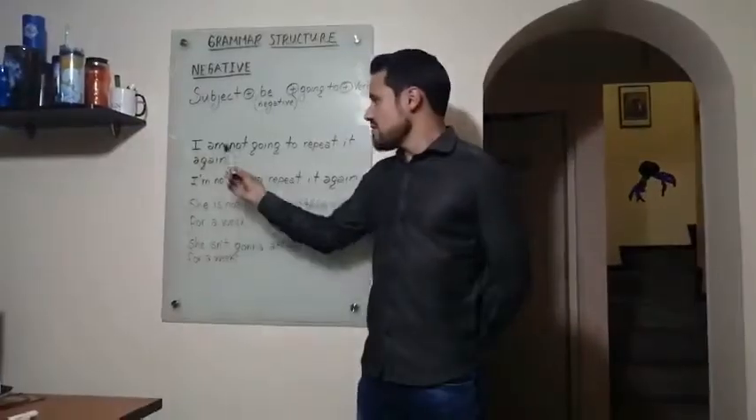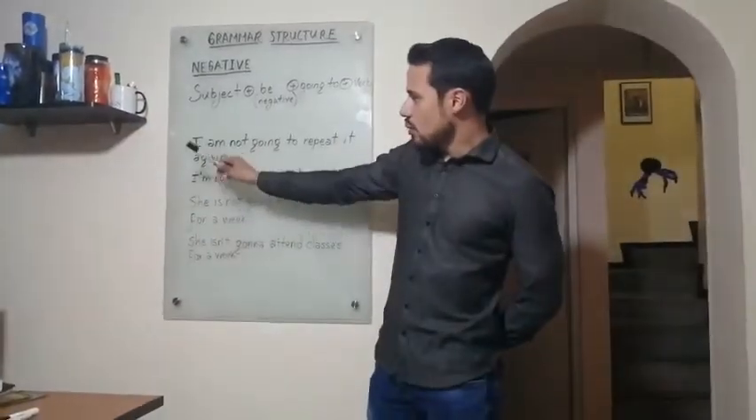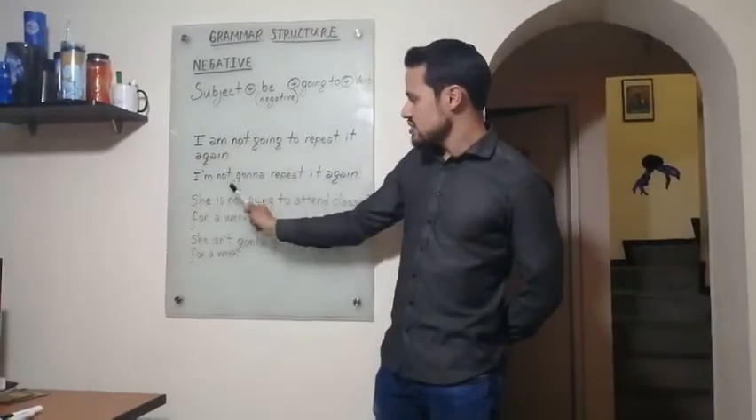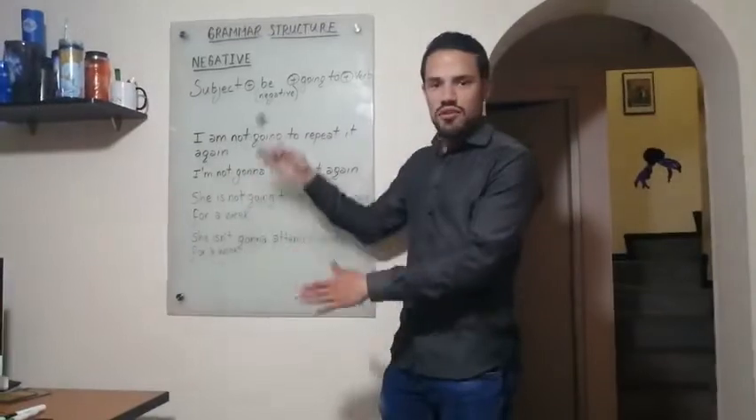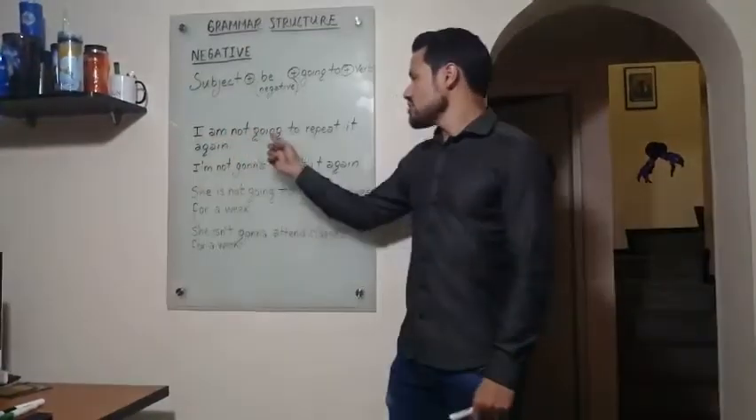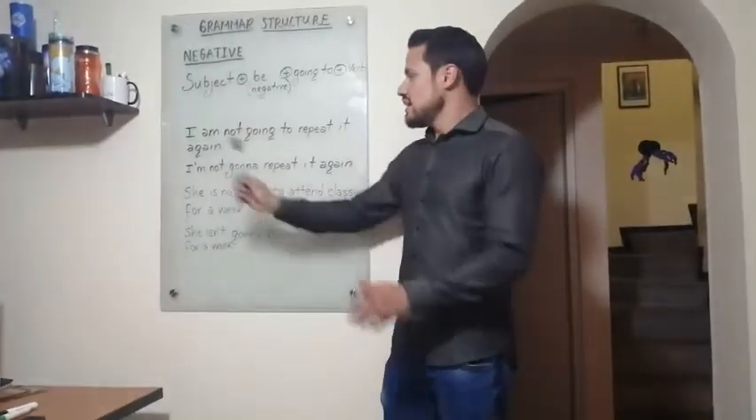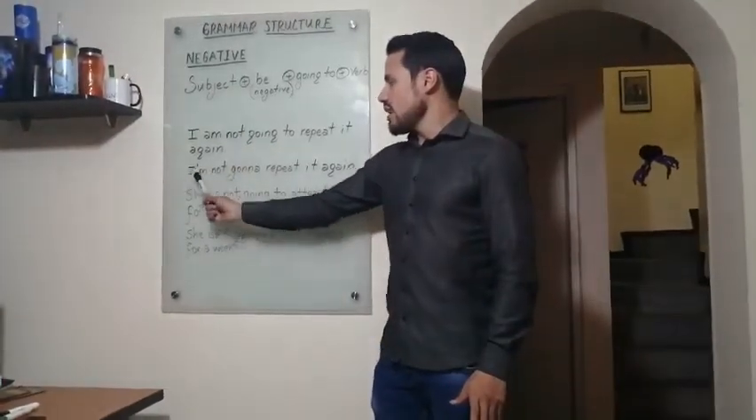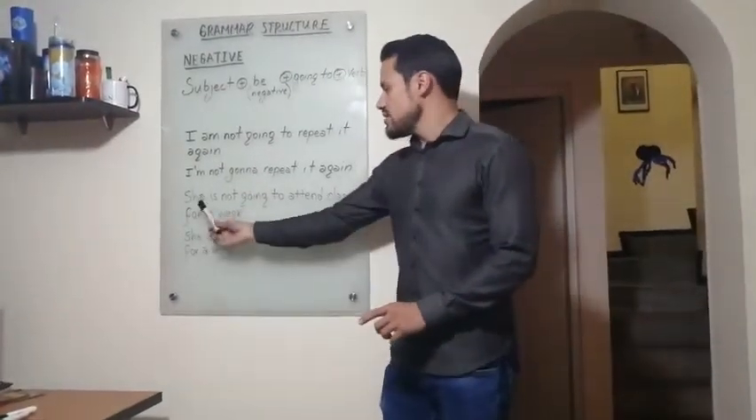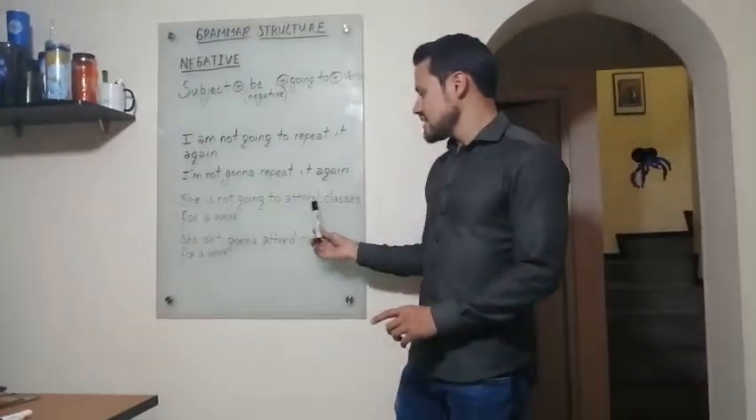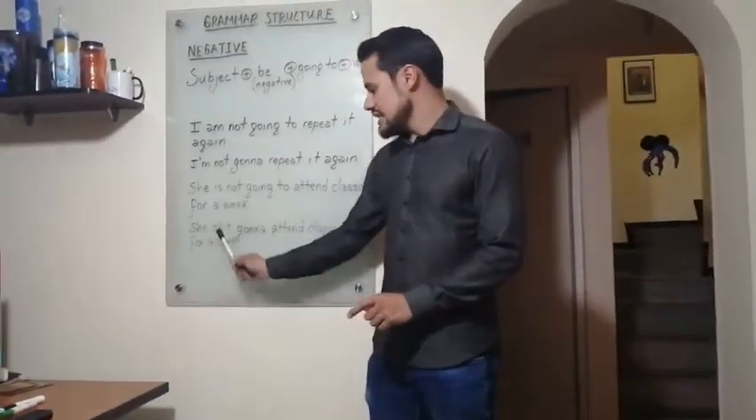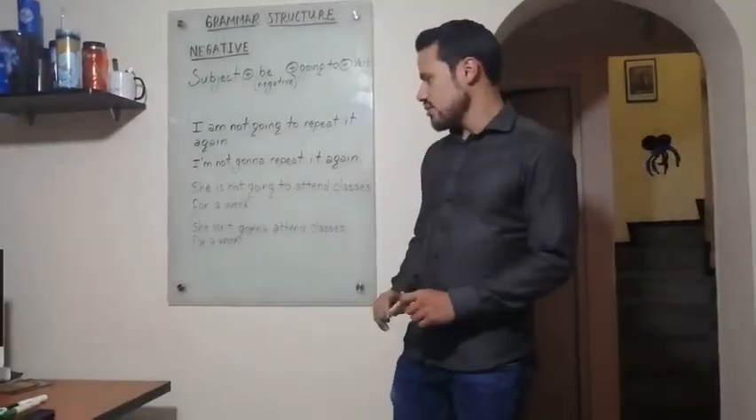So we have one example with the full form and one example with the contraction, so you can differentiate of both. The first, I am not going to repeat it again. In the contracted form, I'm not gonna repeat it again. One more example, she's not going to attend classes for a week. And in the contraction, she isn't gonna attend classes for a week.